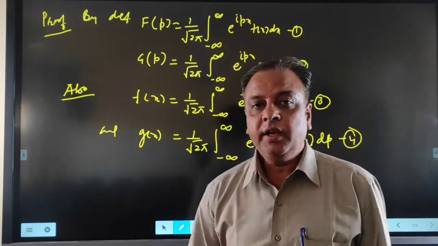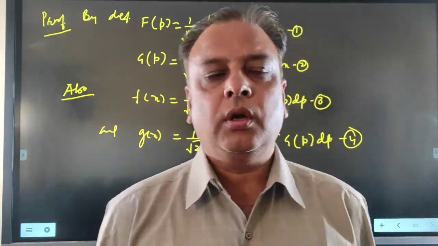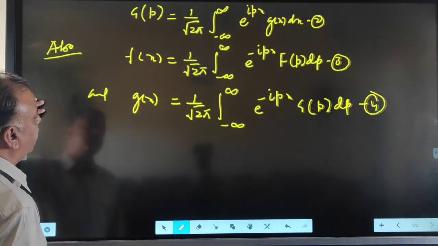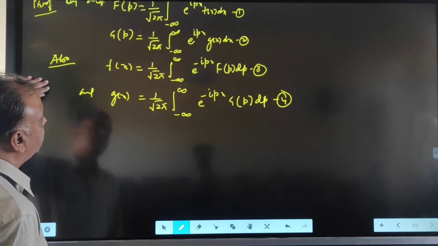These are the Fourier and the inverse Fourier transformations of the given functions. Now, to prove this identity, we use these 4 results.